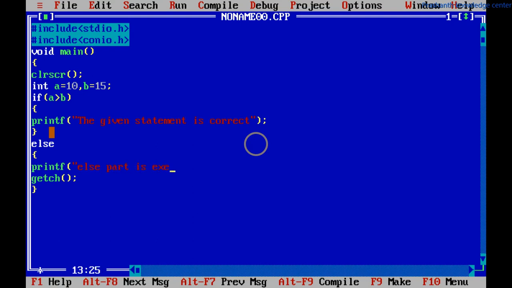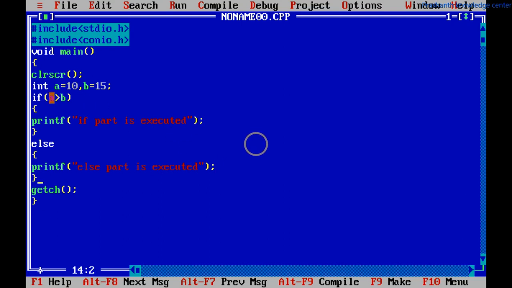Else part is executed. I will write here. For easy understanding, I am writing this statement. Here I am writing if part is executed, and here I am writing else part is executed.